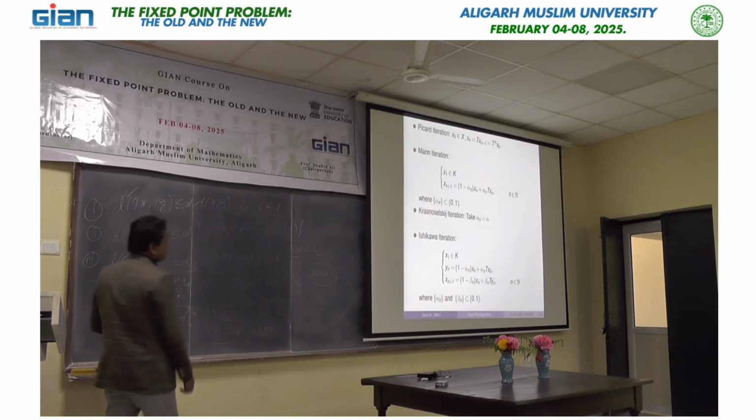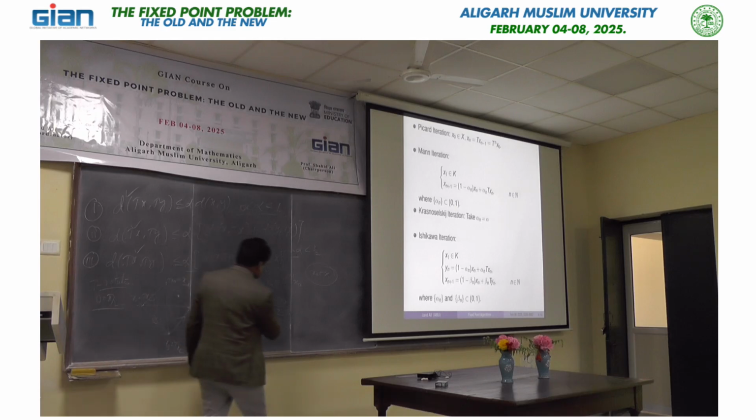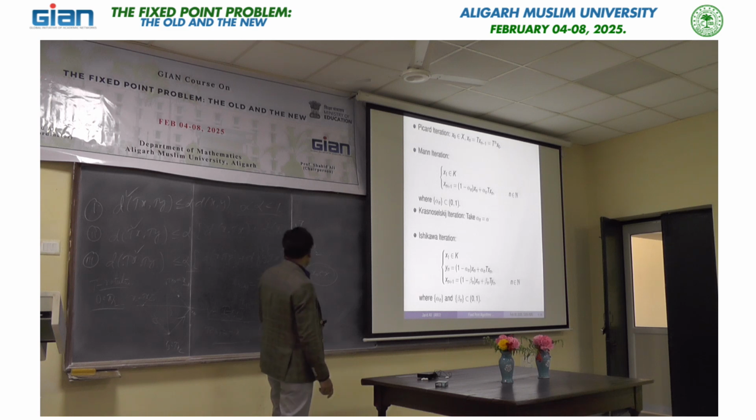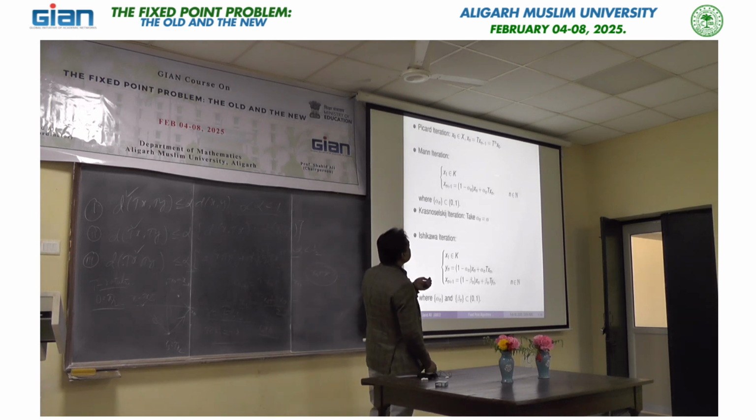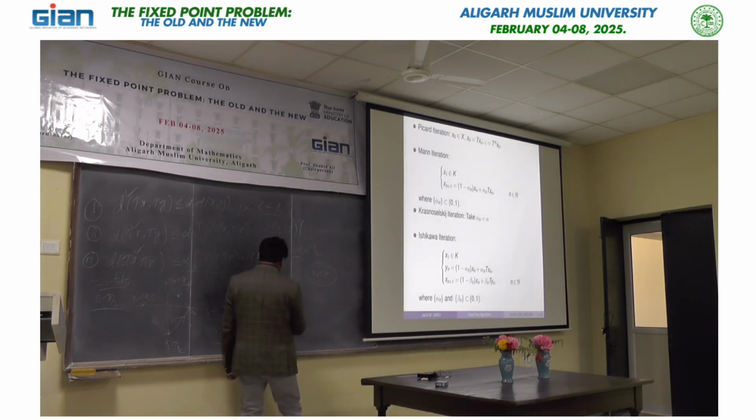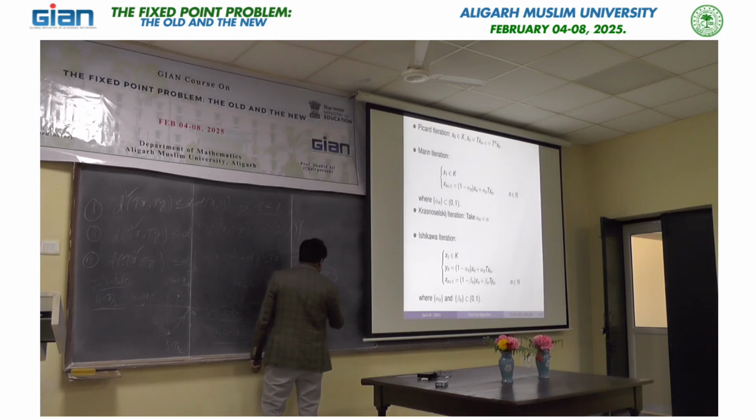So, these are the two nice examples. What is here basically? Mann came with this idea, and he defined this scheme to approximate the fixed point of the non-expansive map. But before that, if I see it like this, half of x naught plus half of T x naught, the idea was from here.